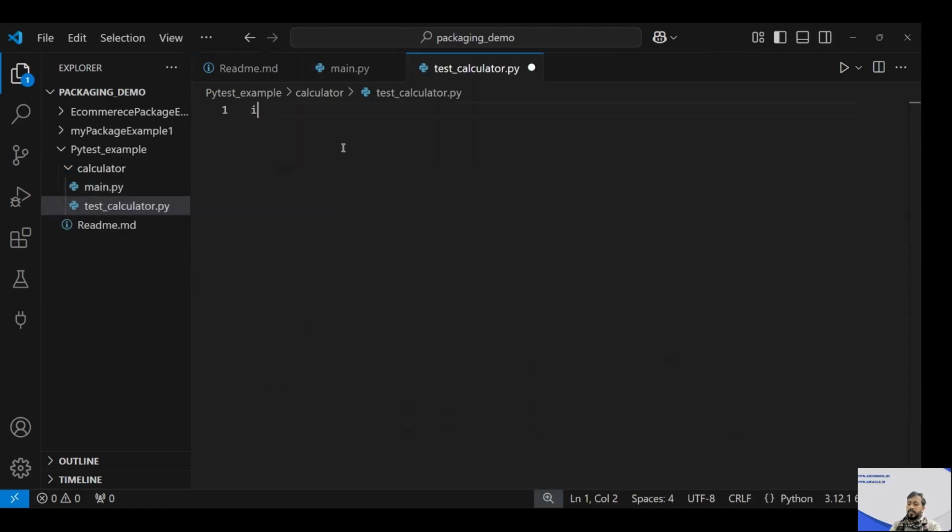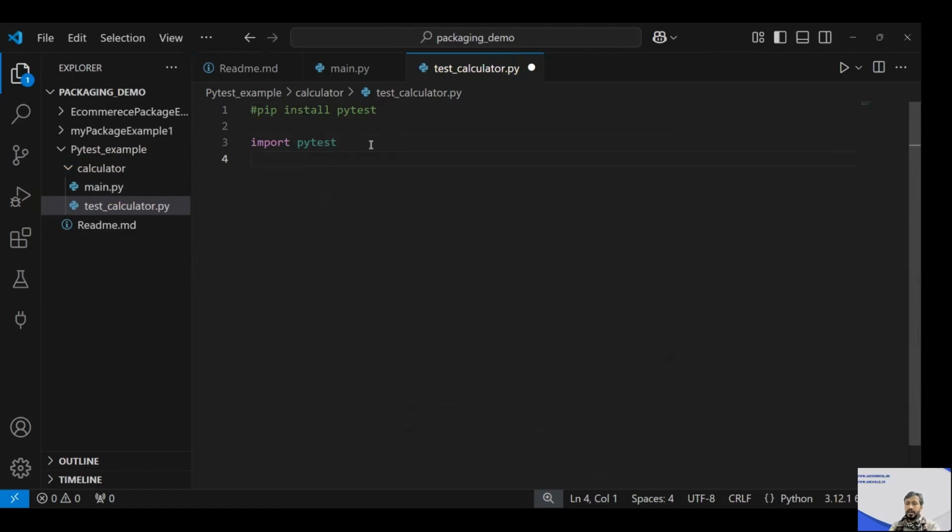In this case, I'll import a module called pytest. When I am importing this Pytest module, it should be installed in my system. In case it is not installed, make sure you install it with pip install pytest.